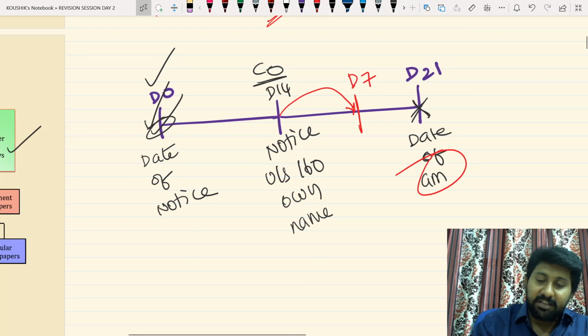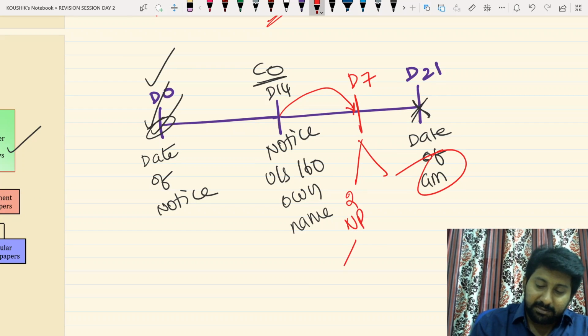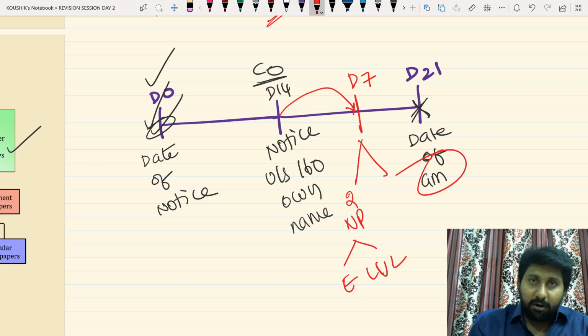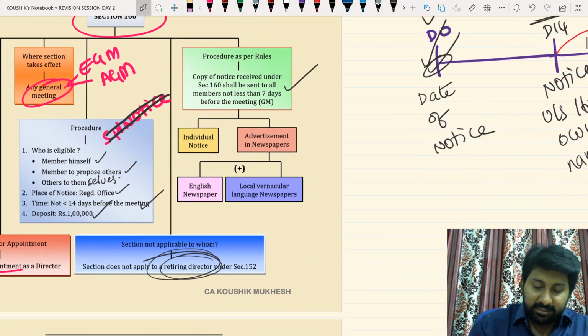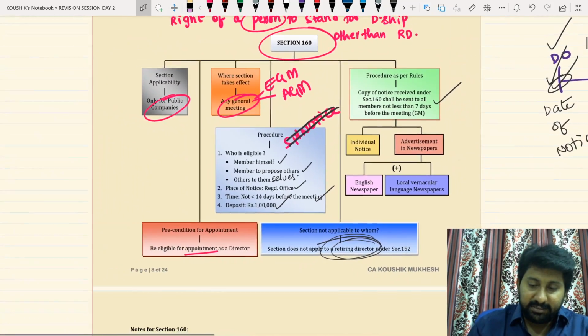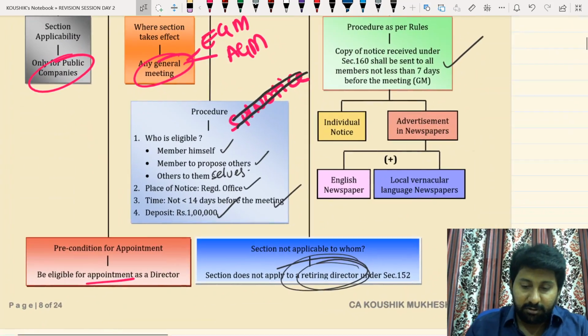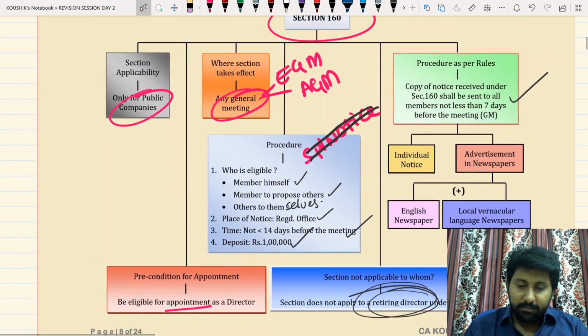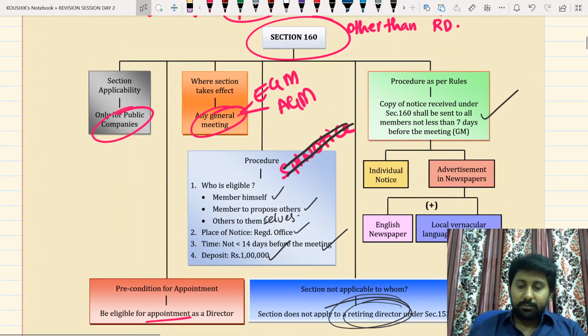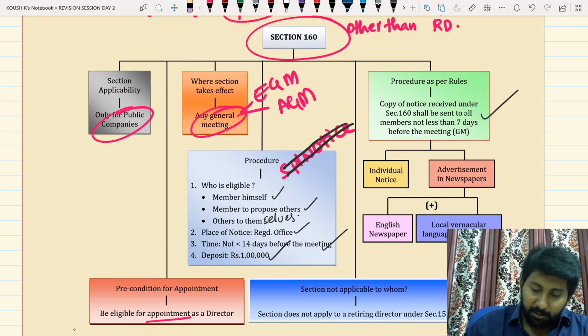When you are sending 7 days before, lesser time is there. Possible, give advertisement in 2 newspapers, one in English and another one in local vernacular language. If not possible to send individual notice, do this. If possible, send individual notices to all. This is what is said in this particular section number 160. So please have a look into the chart. Revision session should look like a revision session. So take a minute's time. Please look into the chart properly.